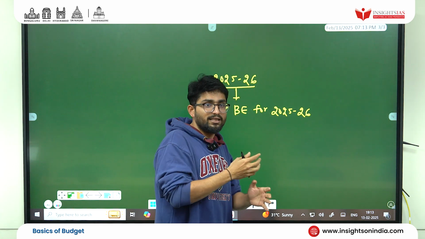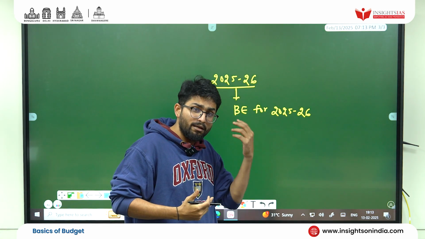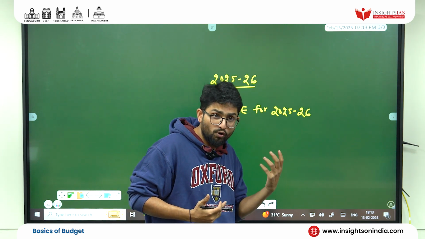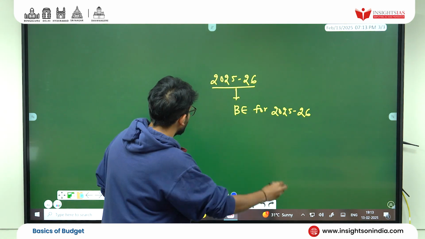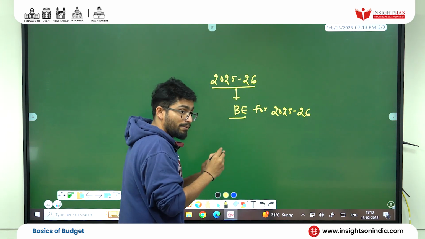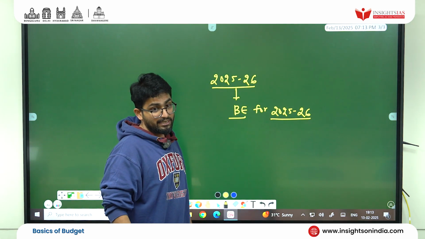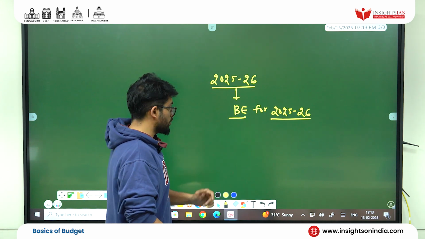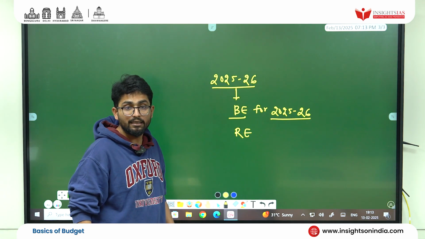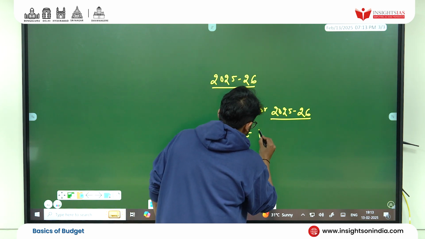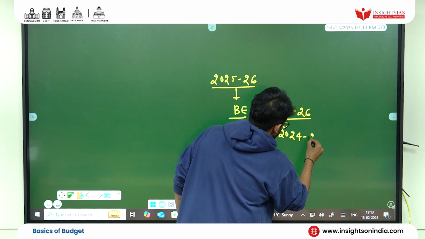Why did we advance the date of presentation of the budget, what were the lacunae, was it a colonial mentality or a colonial hangover, and what problems did it bring? You have to study this today. So budgetary estimates were presented by the Honorable Finance Minister for 2025-2026. Along with this, revised estimates were also presented, but for 2024-2025.